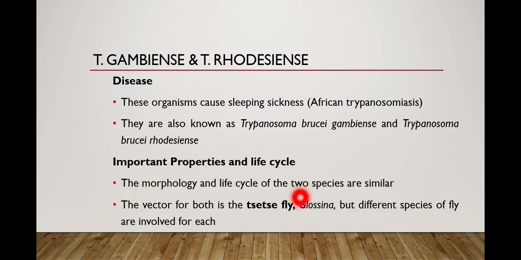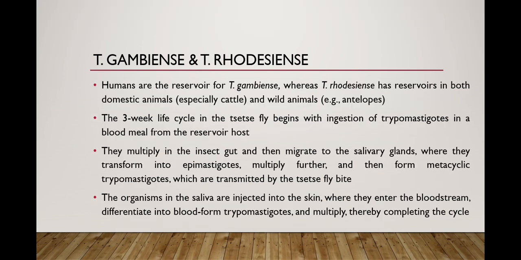It means that the tsetse fly belongs to the Glossina genus, so different species of the Glossina genus are responsible for the transmission of Trypanosoma gambiense and Trypanosoma rhodesiense. Humans are the reservoir for gambiense, whereas Trypanosoma rhodesiense has a reservoir in both domestic animals and wild animals.